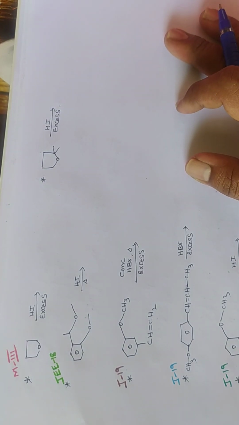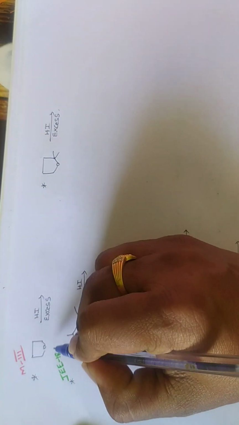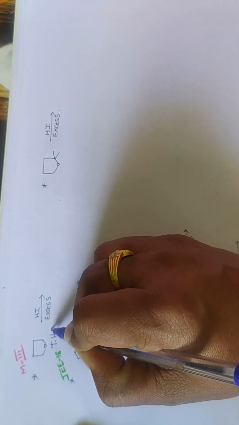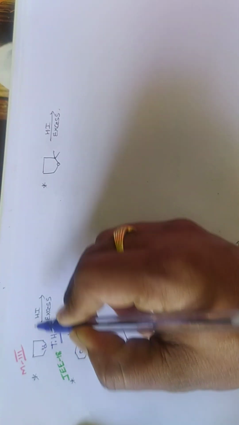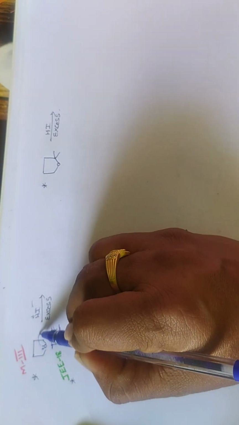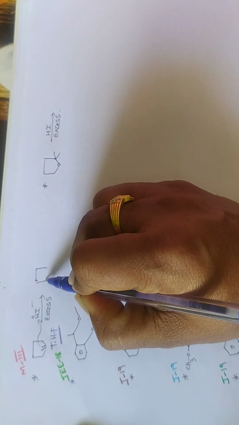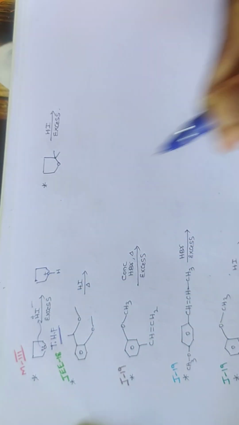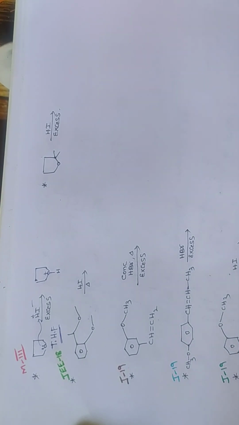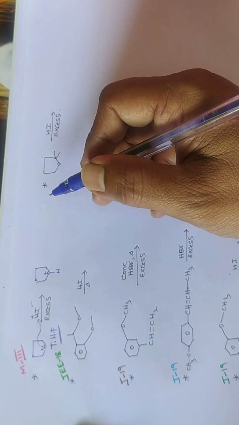Next, model number 3. Whenever a cyclic ether is given, like this one, called tetrahydrofuran, you do the same mechanism. Now this oxygen contains a lone pair. This oxygen gives the electrons to H plus. First step is protonation of ether. Oxygen donates the electrons to H plus, so we get a protonated ether. This is step number 1, protonation of ethers.